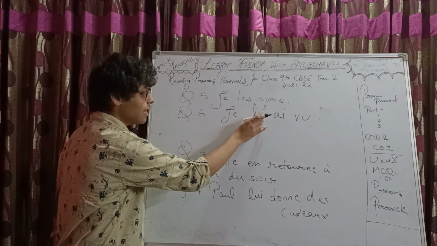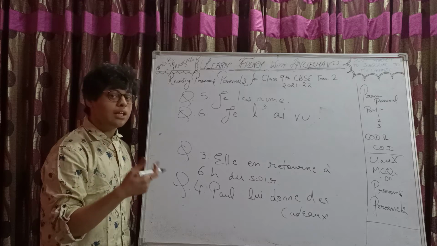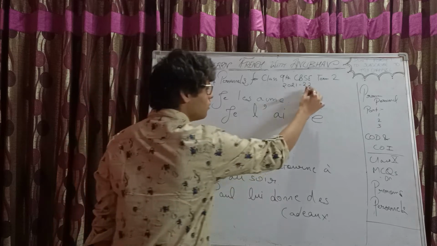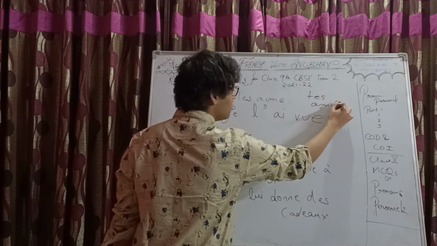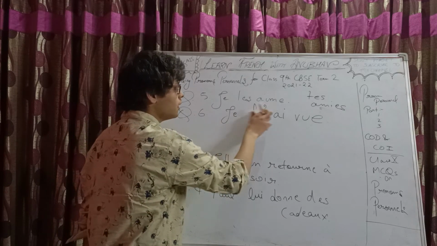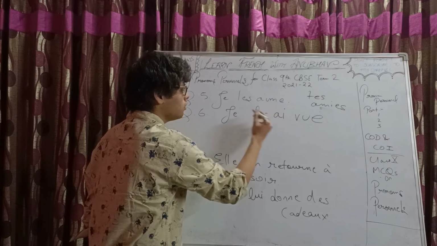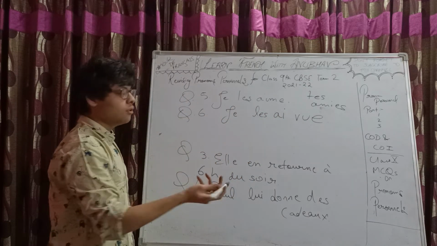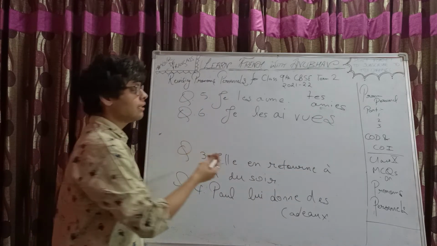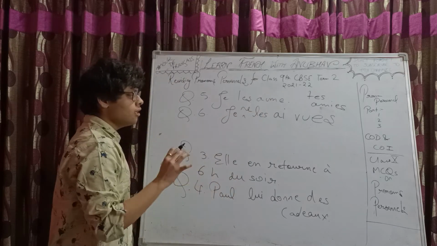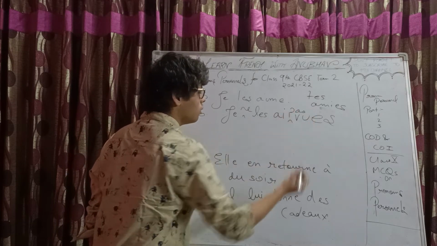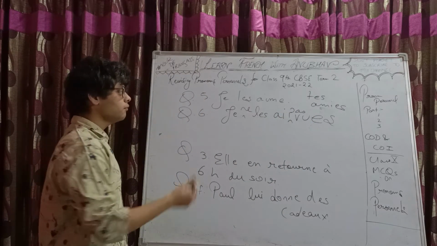So L, this pronoun is replacing what? A feminine singular noun. Right. That's why we will add an e over here. It could have been tes amies, I hope the spelling is clear, A-M-I-E-S. Then of course it's plural, so here also it will become plural, and here feminine plural, E-S. Simple. Now a question, how to do the negation? Simple enough. Je ne, then the pronoun, then auxiliary verb, then pas, and then past participle. Simple.